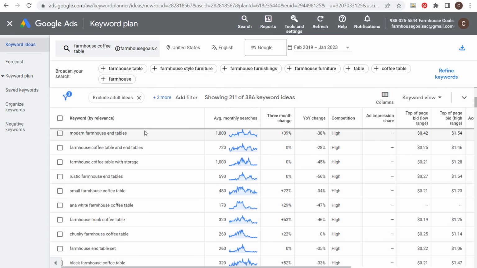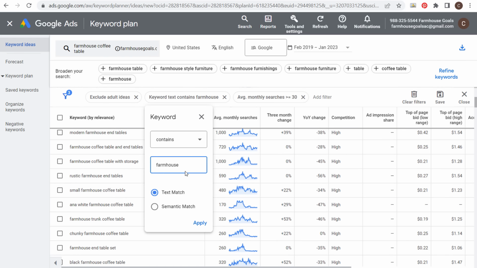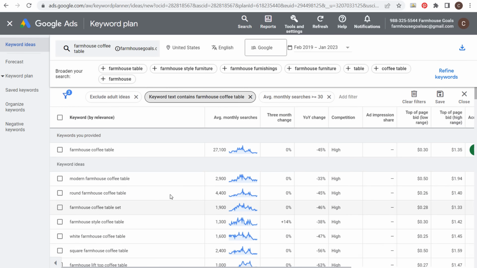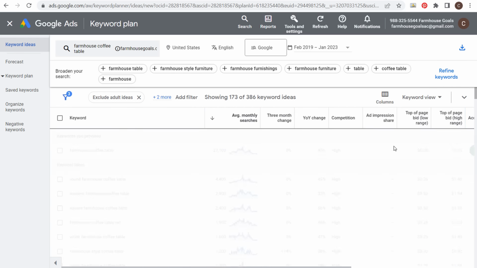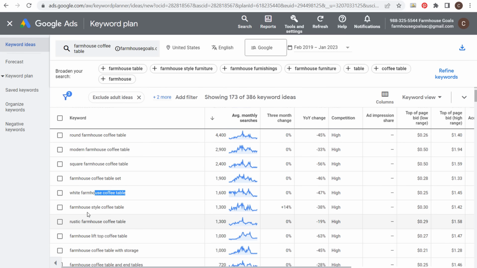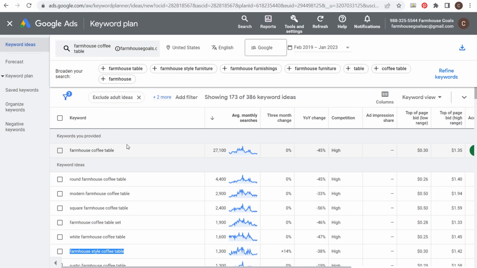It's going to give us a bunch of different relevant keywords. I want to make sure my keyword text contains farmhouse coffee table. So we're going to click on apply. Now, what you're going to see is if we're looking by average monthly searches, the most popular keywords are going to be round farmhouse coffee tables, modern, square, sets, white, farmhouse style. Now this keyword, farmhouse style coffee table, this is where you need to understand this keyword is going to be the same exact search intent as this keyword.